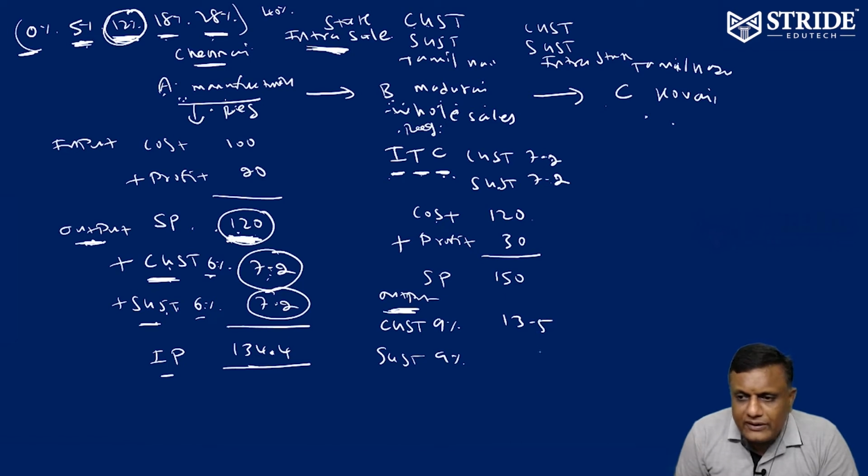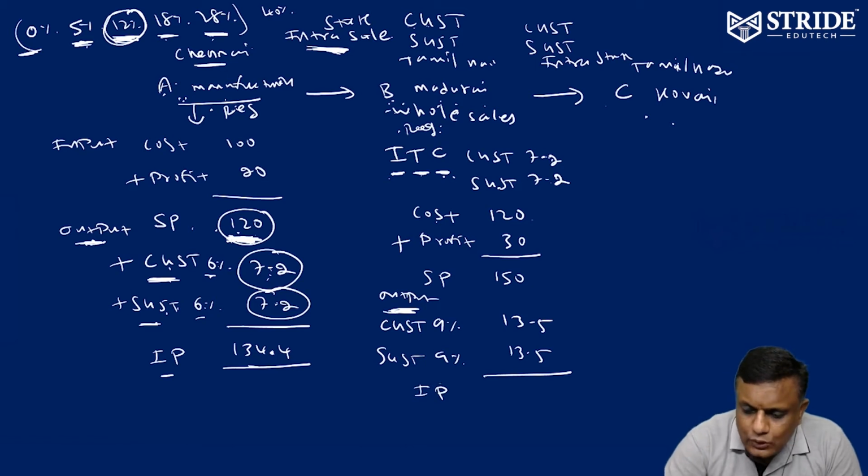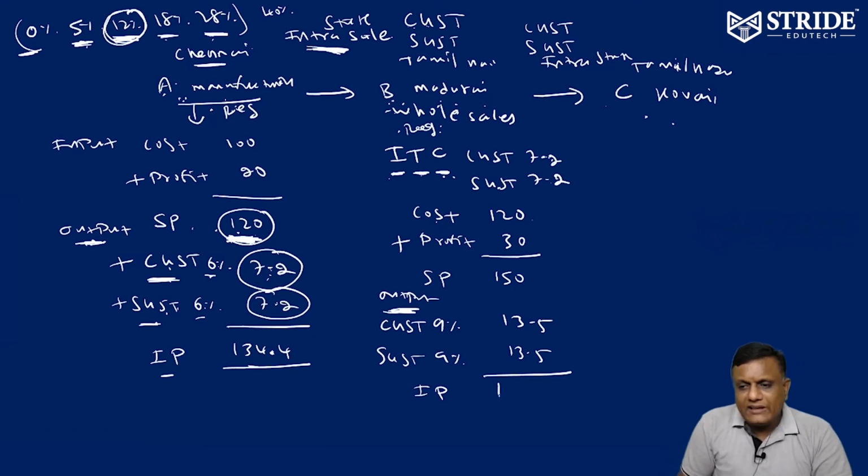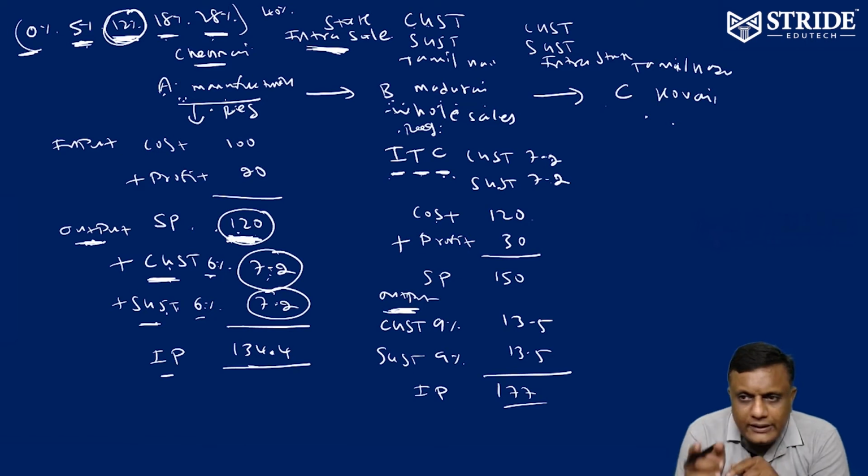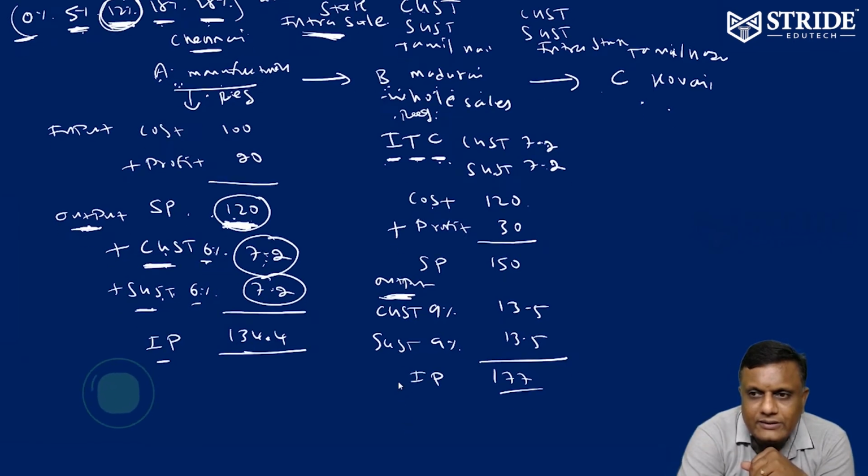Similarly, 150 into 9%, 13.5. Now, this is the invoice price. So, 150 plus 13.5 plus 13.5 is equivalent to 177. It is called the invoice price. So, C makes payment to B, 177. That is how the system operates, you come to know.